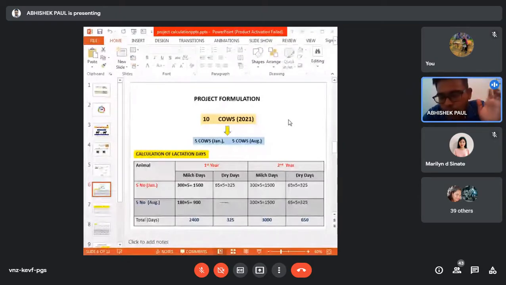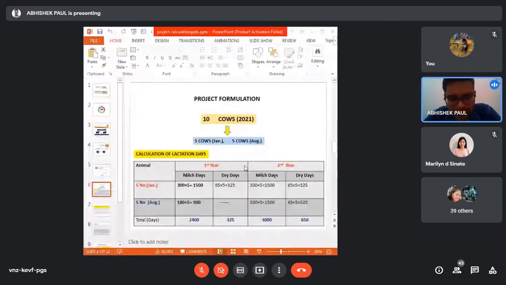I hope all of you also know this. If I ask one of you to purchase 10 cattle from the market, you will not get them at a time. That's why we are assuming the animals will be purchased in batches: 5 in the month of January and the next 5 in the month of August. Like this the person will get good animals. Now let's see how to calculate the lactation days.